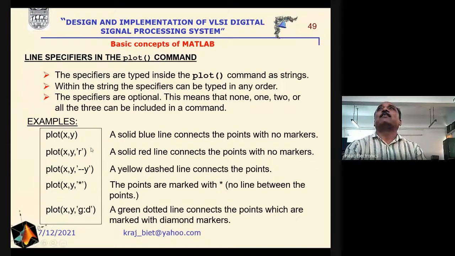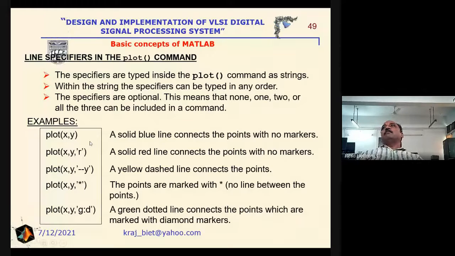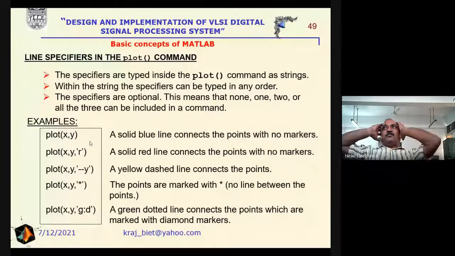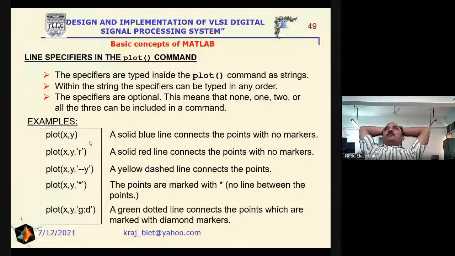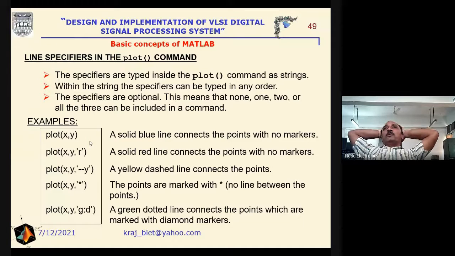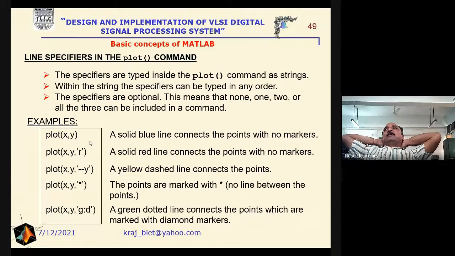Plot x comma y, a solid blue line connects the points with no markers. That is, there is no marker. It will be used only the plot x comma y. Then what will be the color of the plot x comma y?